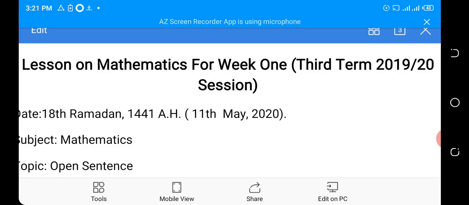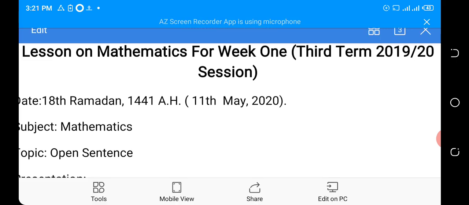I want you to get your writing materials, your pencil, your pen, and your exercise book because we are starting third term work. As for revision, we have been doing that in our assignment module, the revision of previous terms' work. So as our culture, let us look at the scheme of work for this term.